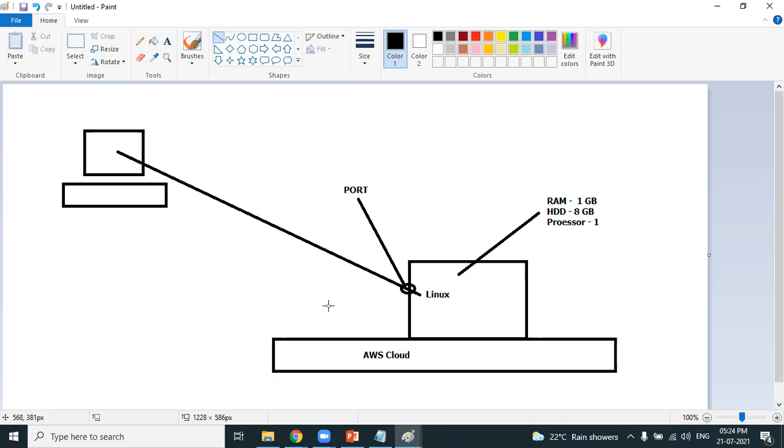You want to connect your laptop to your television. You will connect to the HDMI port. A port is a communication gateway. HDMI ports are communication gateways. So in the same way, you can connect to the Linux machine only when the port is open.